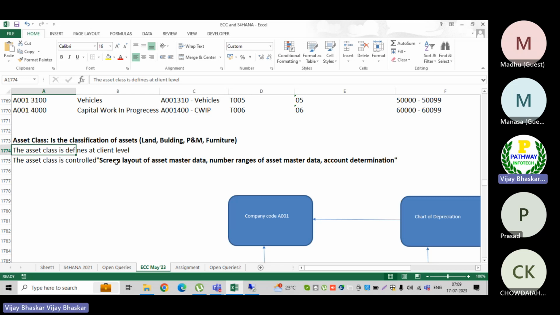Understand the logic here. The account determination will be interlinked to your asset class. With reference to the asset class, we are going to create asset master data. Then in that asset master data, the moment you use that asset, this account determination will already be interlinked to your asset class. Based on that, the system will determine the GL accounts. Under account determination, the purpose is that we assign the GL accounts.